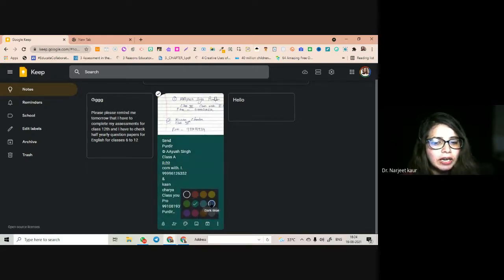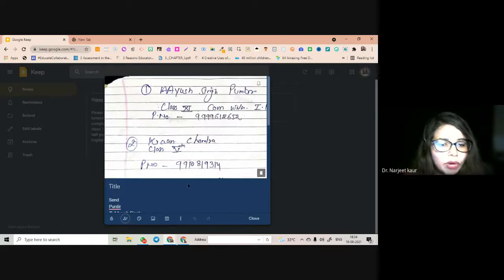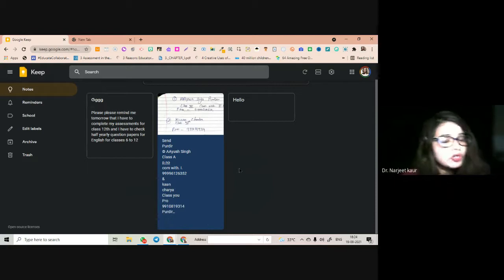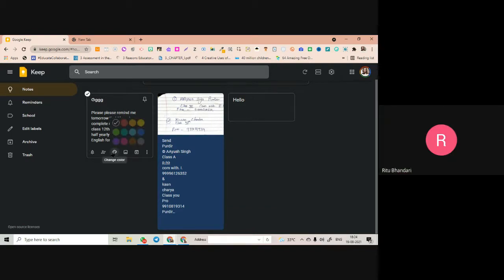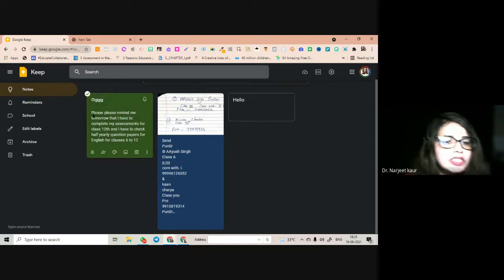All my school notes are blue, because my children's uniform is blue. So when I see the blue color, I remember that these are school notes. The GEG notes are all green. So when I see green color, I know it is all my GEG notes. So I can add color to my notes also from this palette here. I click on this, I add, and these are the only colors available. You cannot customize your colors. I click green and now I know this is my GEG thing.